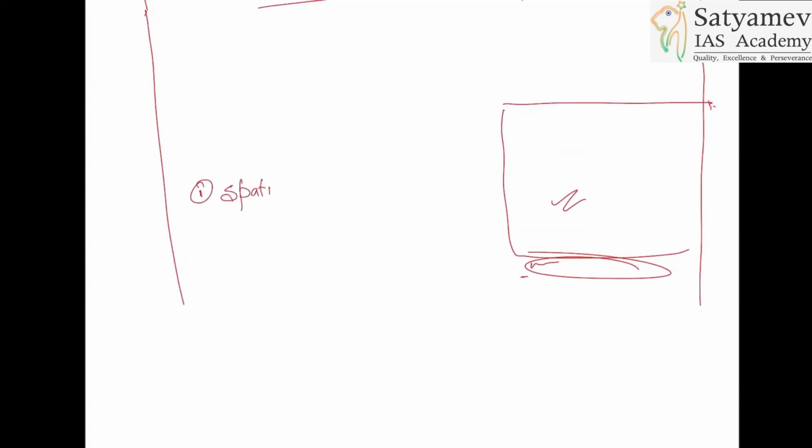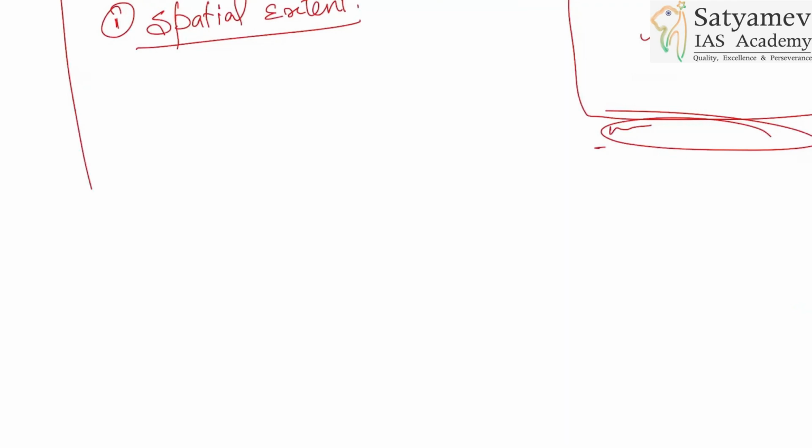So geography answers must include spatial extent. And when I say spatial extent, it does not simply mean giving one example of that particular phenomenon. You should be using a map, and you should be talking about the region. That is very, very important. So first I'll show you how to create an India map in 10 seconds and a world map in 20 to 30 seconds. You should practice this. This is very, very important.